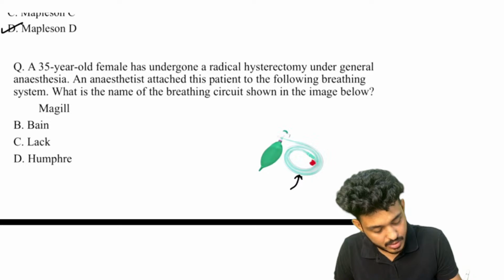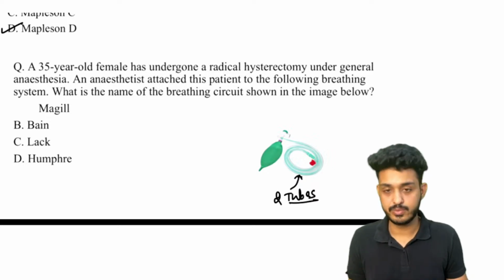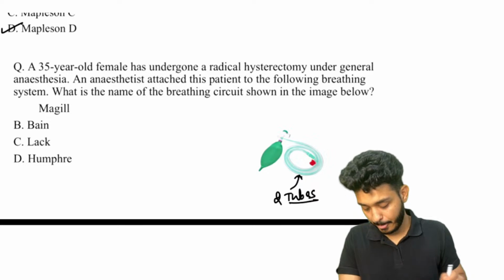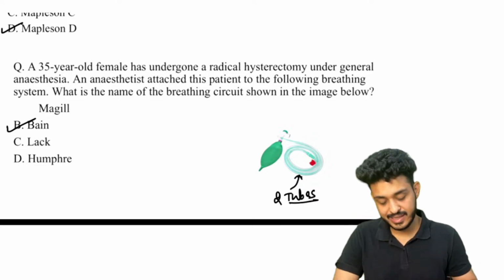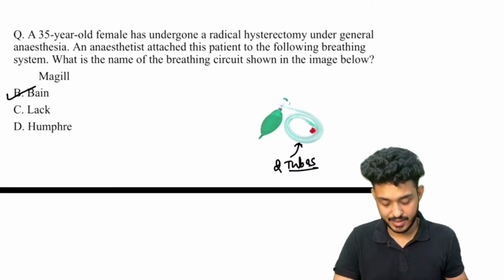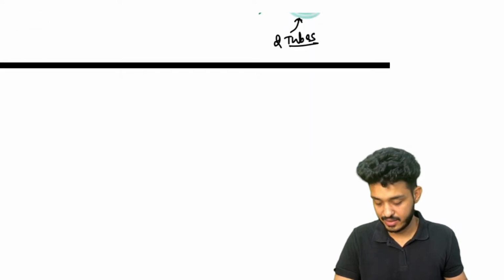Two tubes are there. There are double tubes, right? So that would be what kind of circuit? Double will be, very good, Muskan, that would be Bain circuit. Bain circuit. Okay, that is semi circuit B or Bain circuit. Okay, D is there, right? That is your controlled ventilation.